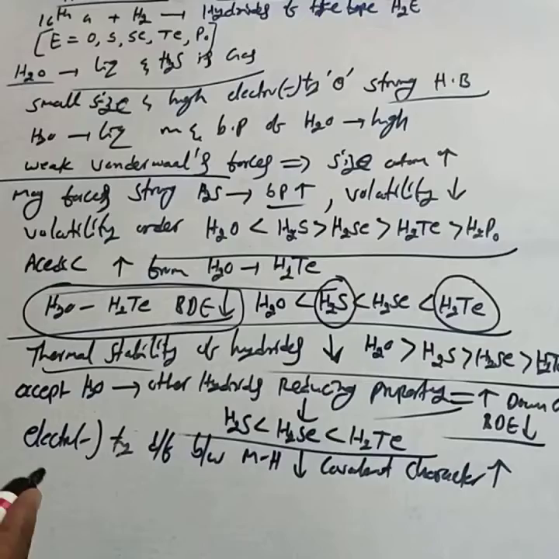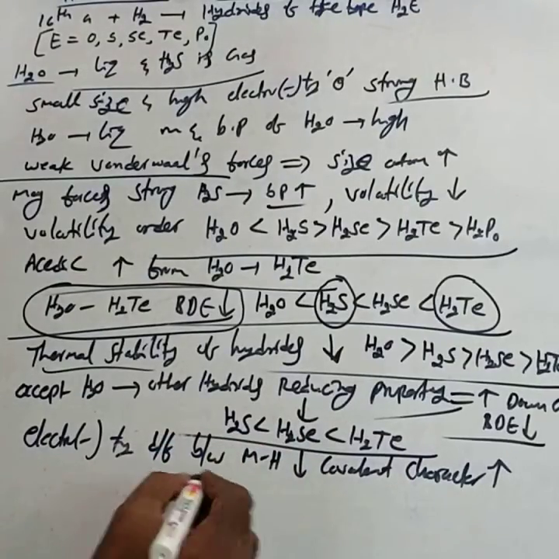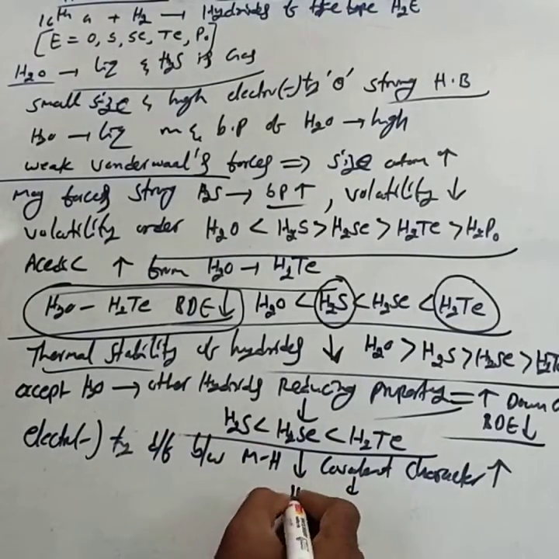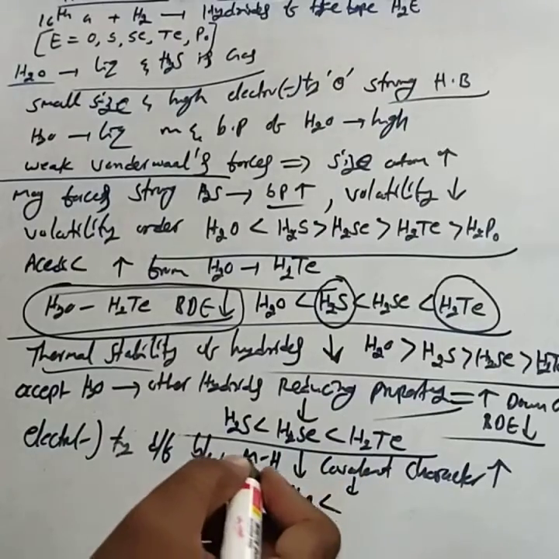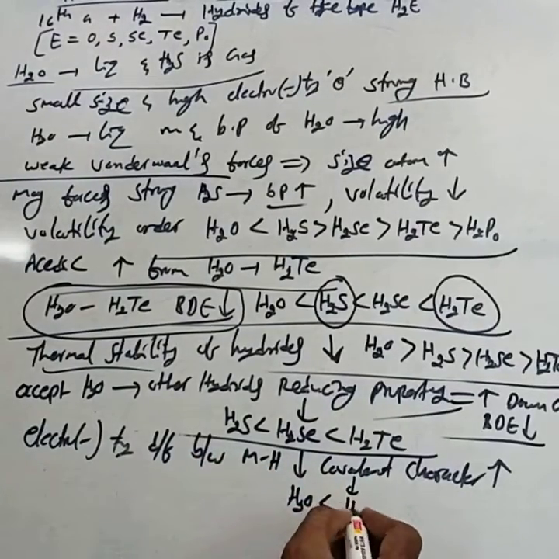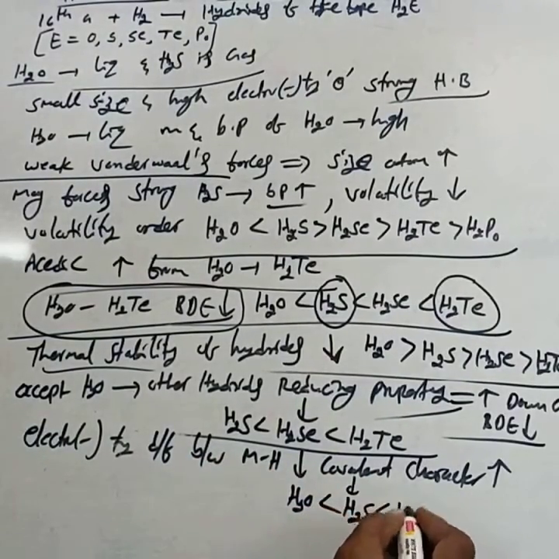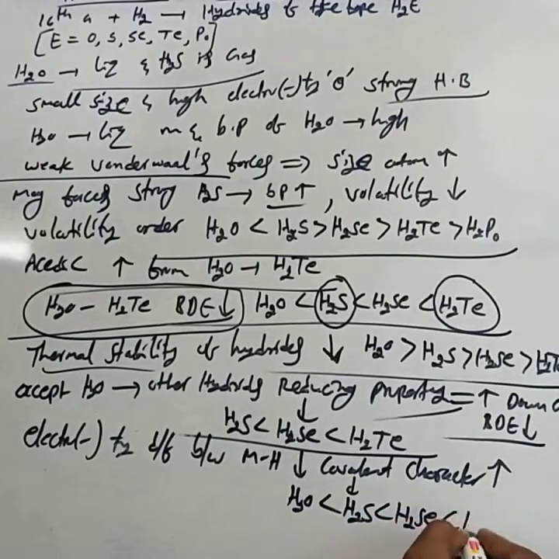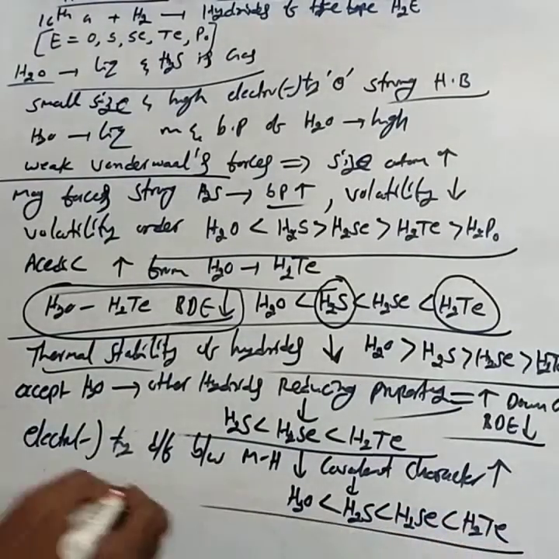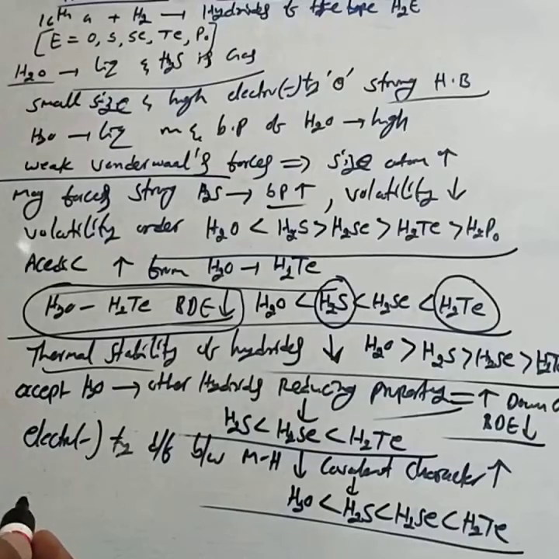The covalent character is in the order H2O is less covalent than H2S, than H2Se, than H2Te. This is the covalent character order.